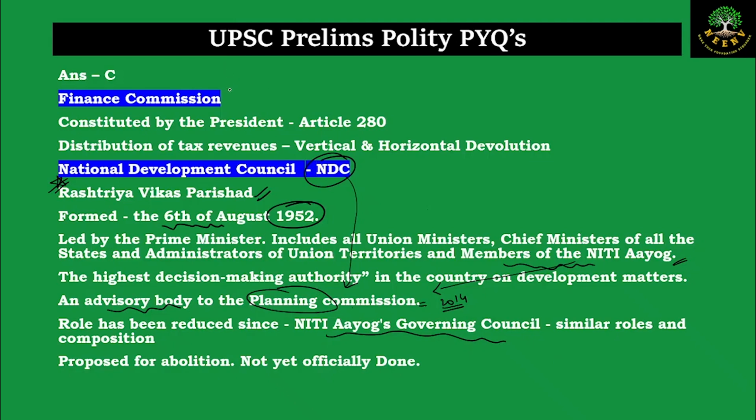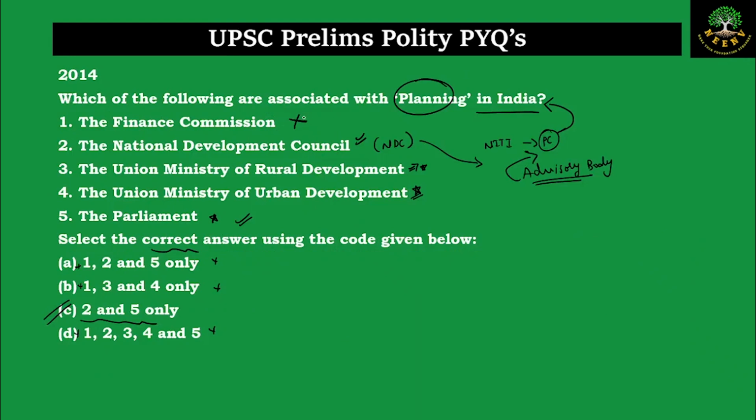And the other aspect about Finance Commission: the Finance Commission is constituted under Article 280 by the President, and the major mandate is the distribution of tax revenues. That is the vertical devolution, that is how much the Centre should get, how much the states should get, the share of it, and the horizontal devolution. That is what should be the share between one state and another state. So coming back to our question, Finance Commission was wrong. Hence we could eliminate option number 1 and ultimately we get the answer as 2 and 5 because NDC is in fact associated with planning in India and the Parliament too. Thank you.